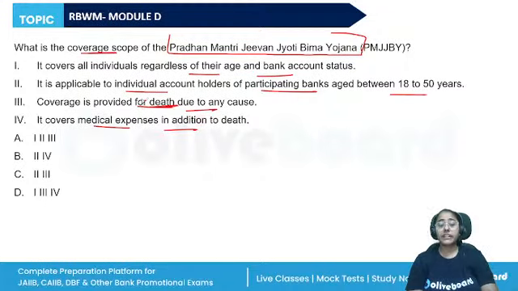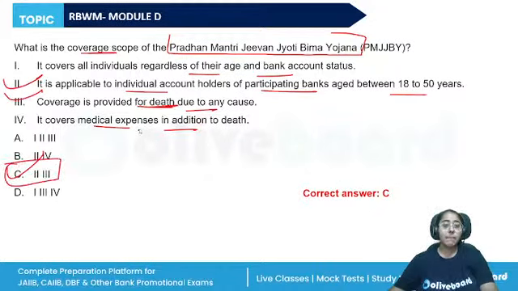And benefits rupees 2 lakhs is payable on the member's death due to any cause. So the correct answer is 2 and 3, option C. Medical expenses are not covered here. Then, in case there is insufficiency of balance to keep the insurance in force, it will lead to closure of the bank account and it will lead to termination of the policy.